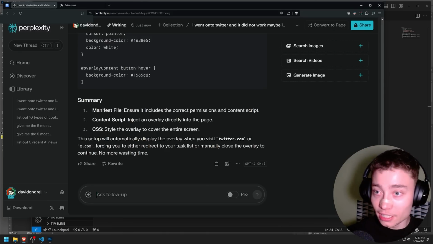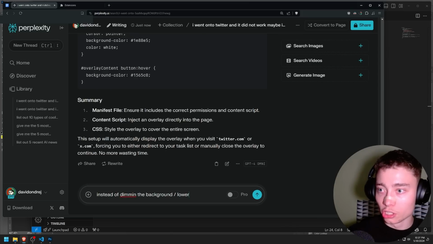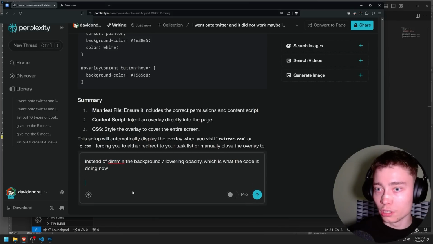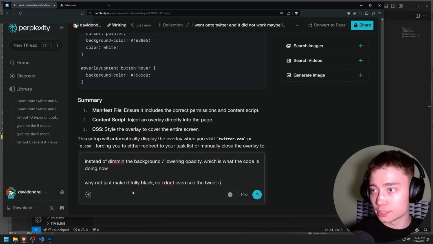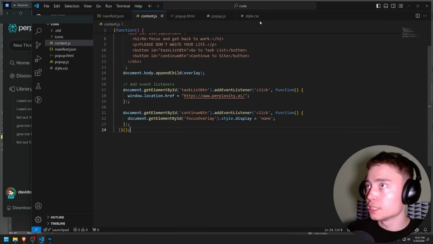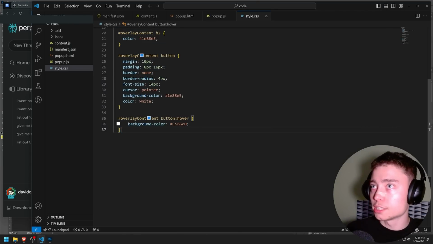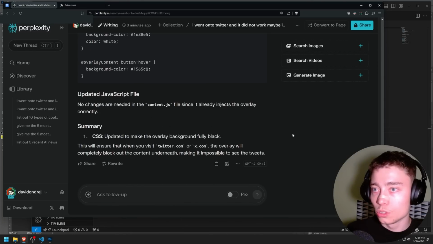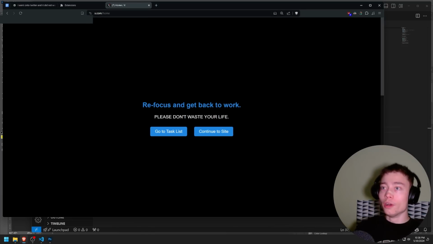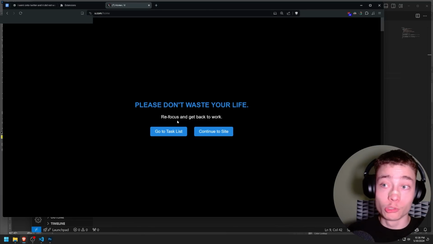So let's see. Instead of dimming the background slash lowering opacity, which is what the code is doing now, why not just make it fully black so I don't even see the tweets below it? Make the necessary changes. Is it in the CSS? I'm going to copy, change the CSS file, and then we do no changes to anything else. Yes, makes sense. Reload the extension, and let's see. Boom! Fully black background. I would say this is amazing success.